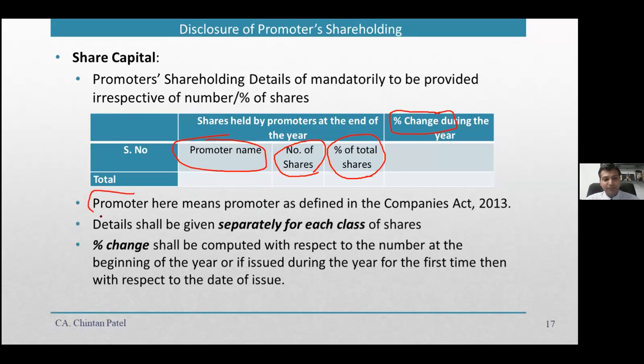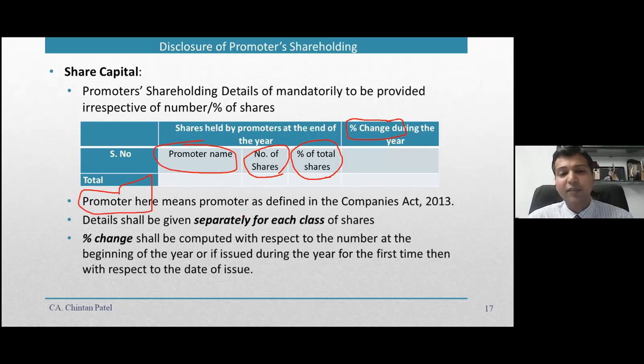What is a promoter? Promoter is as defined in Companies Act 2013. That is somebody who has been named as a subscriber to the memorandum, or somebody who is part of that particular definition of promoter. These are all part of promoter, and then you need to also mention the name, number of shares, and percentage change during the year.